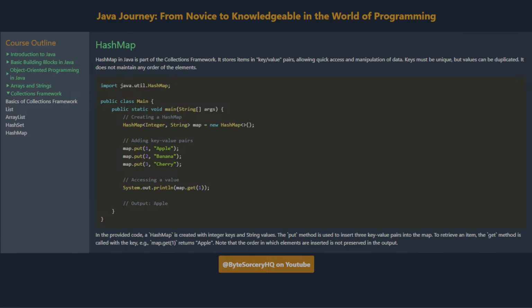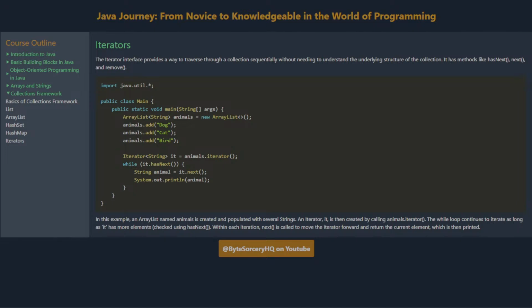In the provided code, a HashMap is created with integer keys and string values. The put method is used to insert 3 key-value pairs into the map. To retrieve an item, the get method is called with the key, e.g. map.get(1) returns apple. Note that the order in which elements are inserted is not preserved in the output.